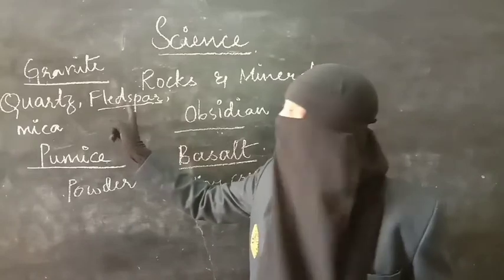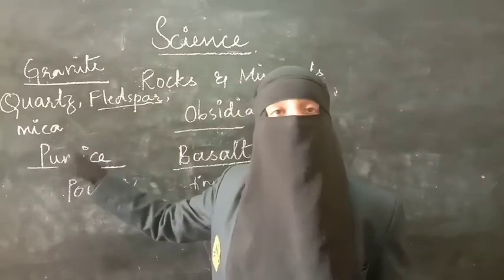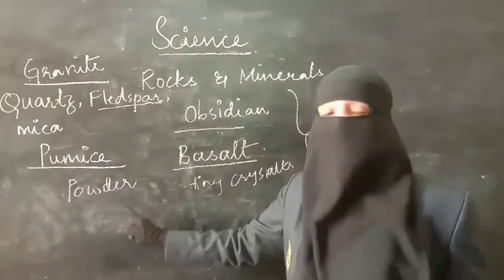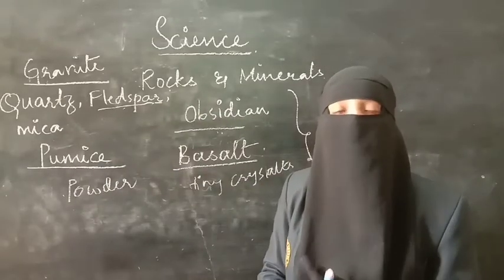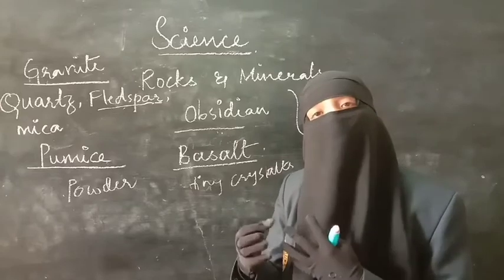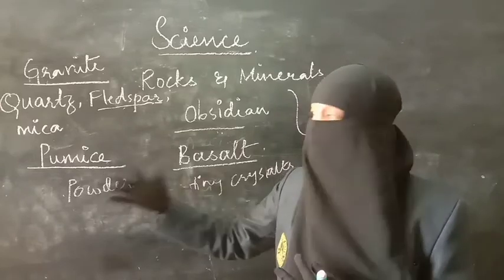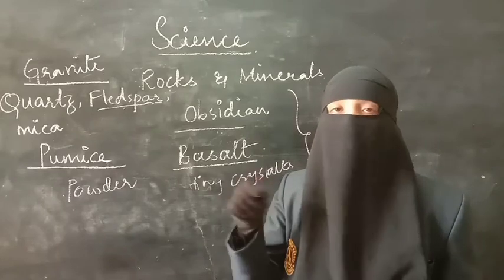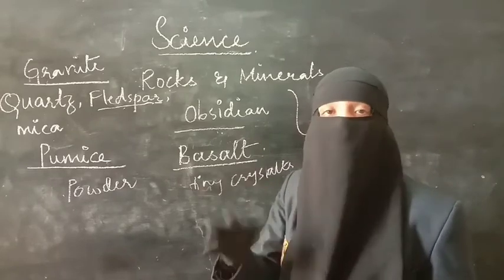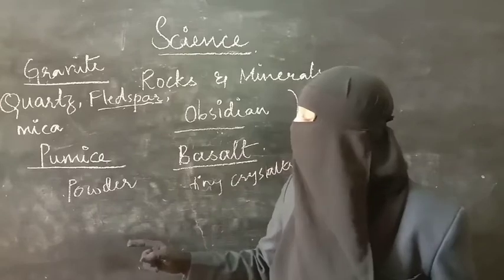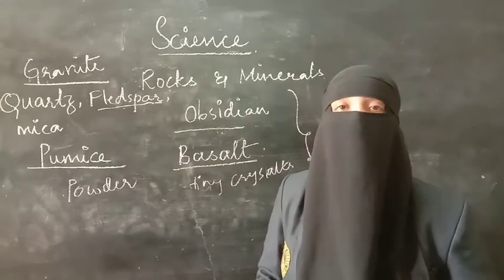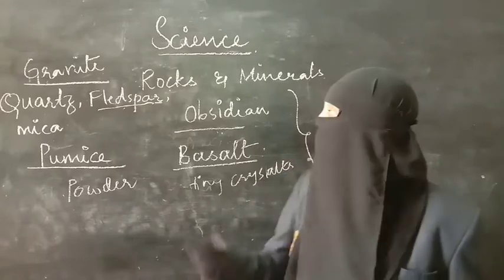The minerals present in granite are quartz, feldspar, and mica. Pumice contains holes because of its formation: gases are present, and when the gases escape, they leave empty spaces like holes. Pumice is made into powder and used for cleaning our teeth.